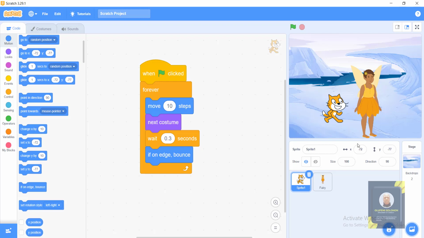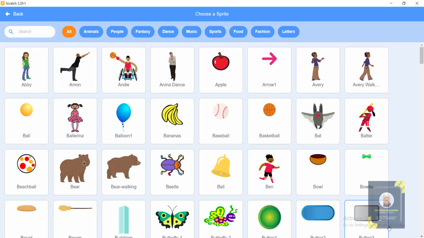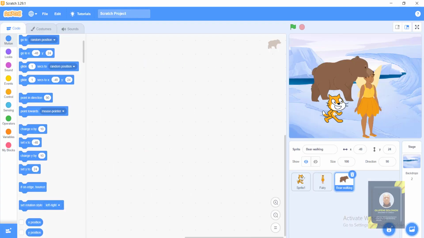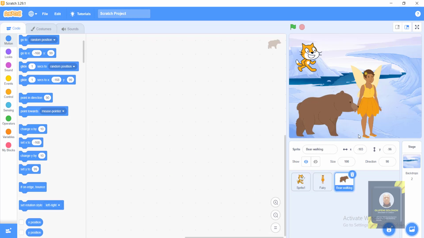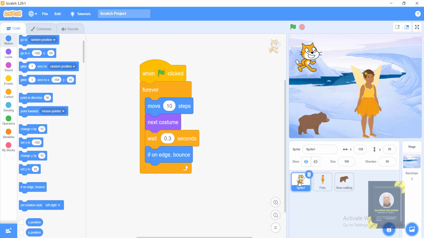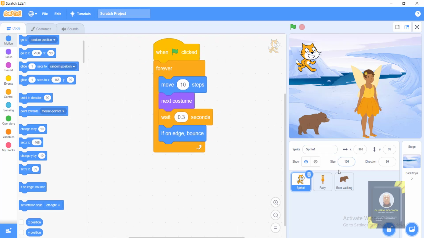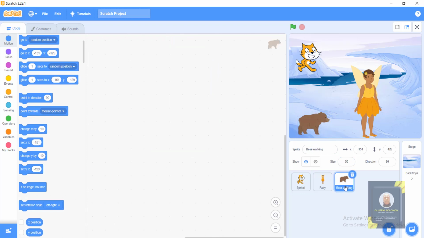Okay, I'm going to stop this one, and then let me import another sprite. This time around I'm going to be importing beer. So this is where I put this one up there. This is beer, and let me reduce the size of this beer to like 50. Okay, and then the same thing is applicable. You see, as I click on this beer now, we don't have anything right here. When I click on the sprite on the cart, we have its own code. So it's the same thing. I can quickly copy, duplicate, and then paste it here, but I will not do that. I want us to write the same code so that we get what we are actually trying to get.